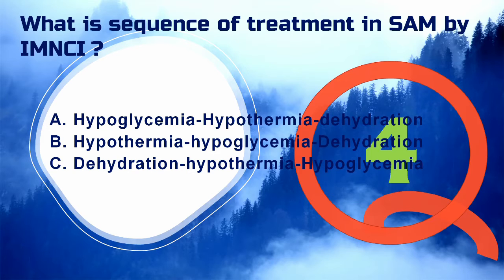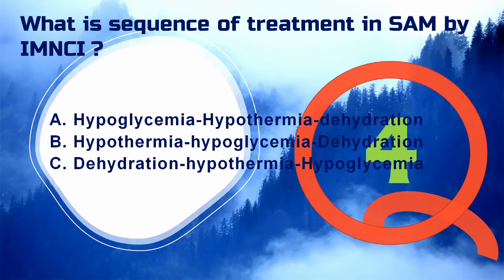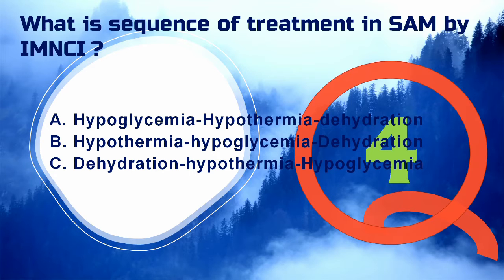As hypothermia is very common in malnourished children and often indicates coexisting hypoglycemia or serious infections, the treatment is to be given simultaneously. But the sequence to be followed for the treatment is hypoglycemia, then hypothermia and lastly